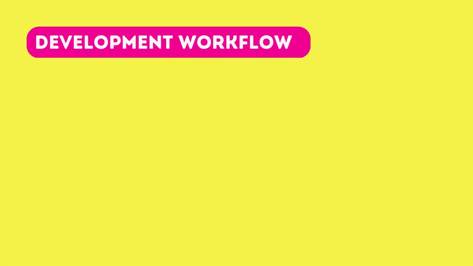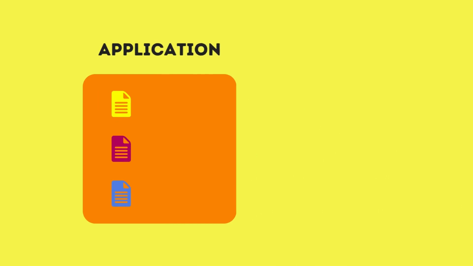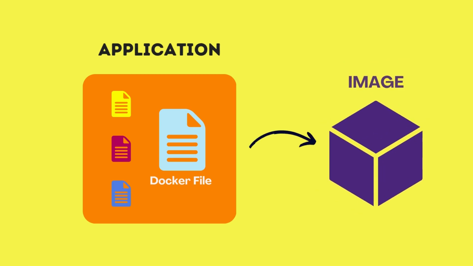Now, let's talk about the development workflow when using Docker. To start off, we take an application and Dockerize it, which means we make a small change so that it can run on Docker. How do we do that? We just add a Dockerfile to it. A Dockerfile is a plain text file that includes instructions that Docker uses to package up this application into an image. This image contains everything our application needs to run.